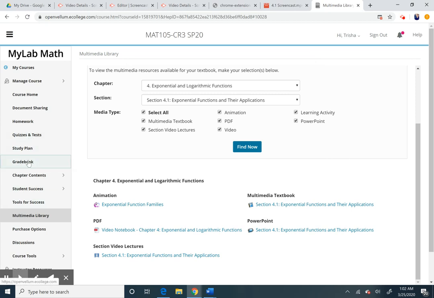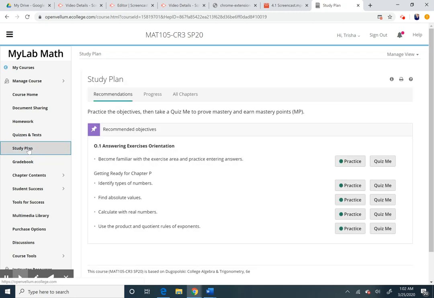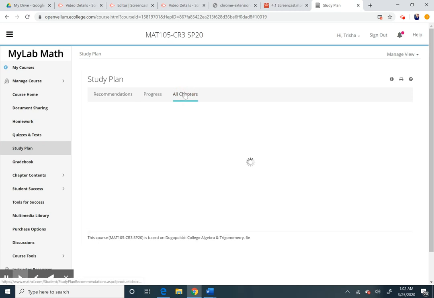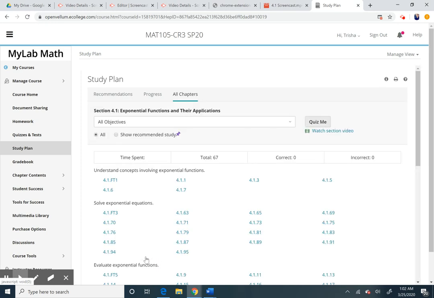Now, let's see. So remember, this is where you go to see your grade. You have a study plan. I think it looks a little different for me. If you just go to all chapters, it's just extra problems for you guys to do. So chapter 4, section 1, you guys can just click 6.1, whatever, 63. And it goes through.